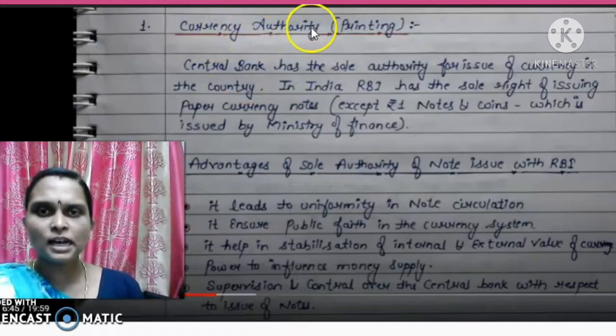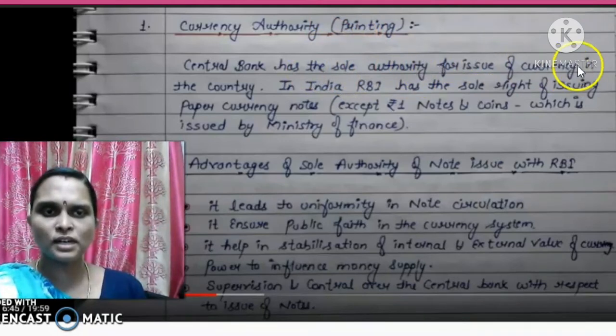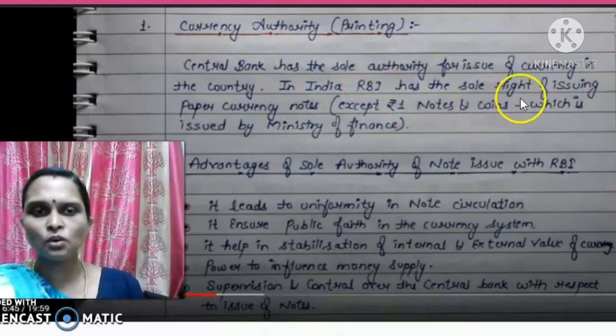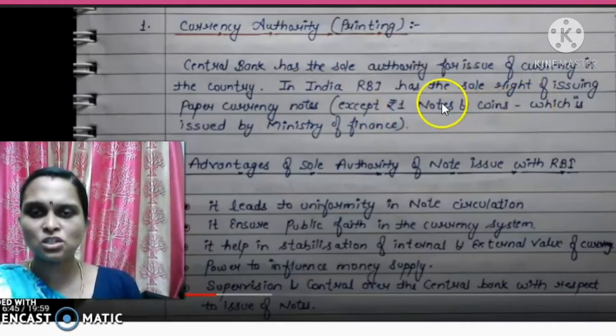So the first function is currency authority or printing. The central bank has the sole authority for issue of currency in the country. In India, RBI has the sole right of issuing paper currency notes, except 1 rupee notes and coins, which are issued by the Ministry of Finance.